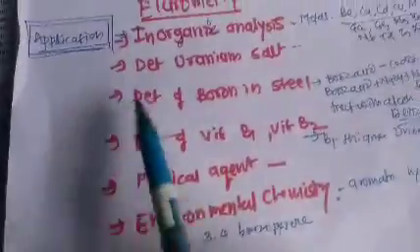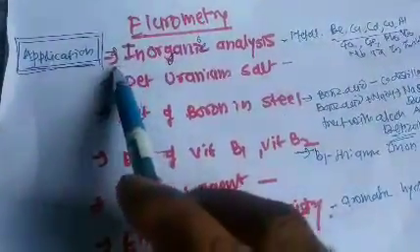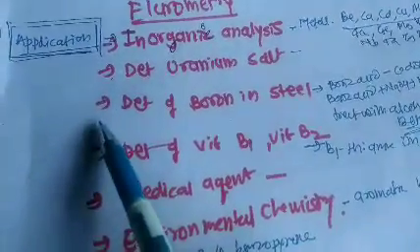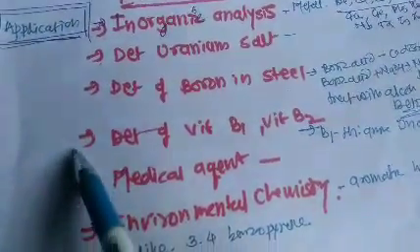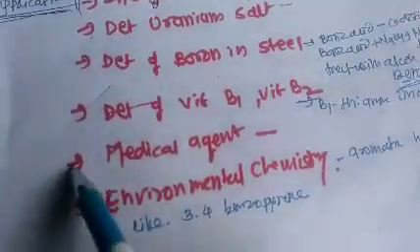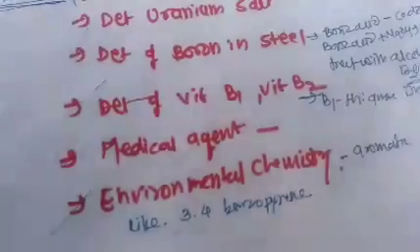So thus fluorimetry is useful for inorganic analysis, determination of uranium salt, determination of boron, determination of vitamin B1, B2, medical agents and environmental chemistry.